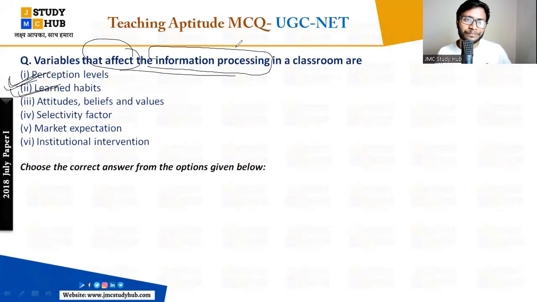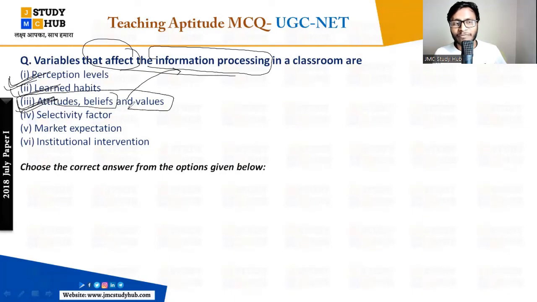The third is attitudes, beliefs and values. It will also support information processing in the classroom. Yes, Archana Rajagopal has answered. I was looking over the answers to see who is correct, right? So Rekha has also answered well. Attitudes, beliefs and values will also affect. Whether attitudes, beliefs or values, these will also affect the information processing in the classroom.